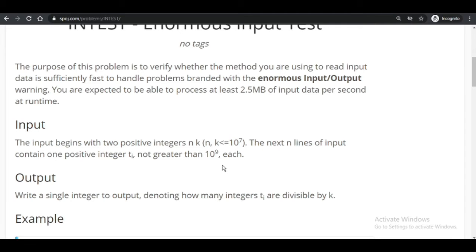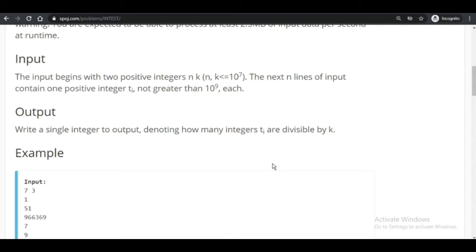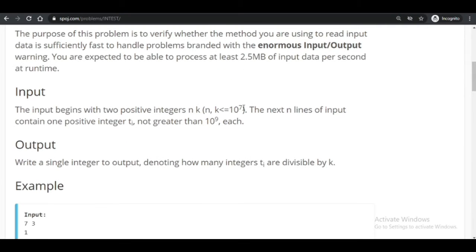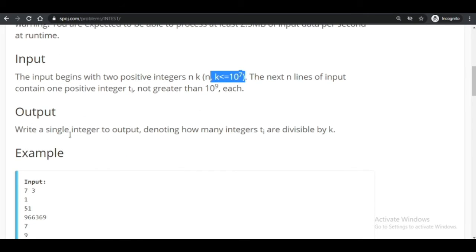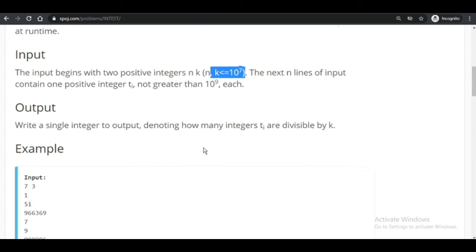If you are giving an input of 10 raised to power 9 or more than that, then the program will not be sufficient for that. So the domain is bound to this. Write a single integer to output the answer.